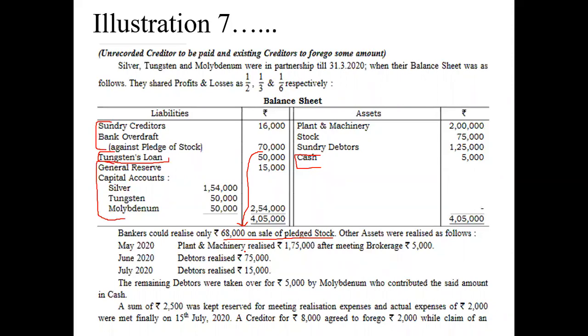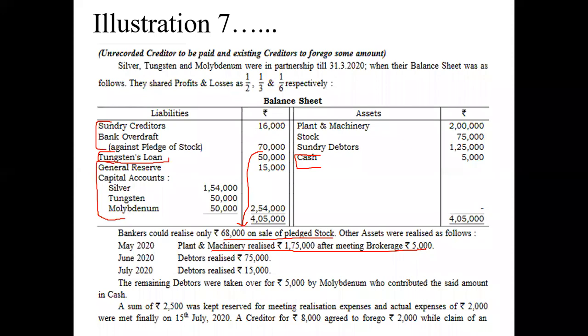On the other hand, the assets were realized as follows. We have a total of 3 realizations, plus a fourth one where Molly took over the remaining debtors. Let's see. Plant and machinery realized at rupees 1,75,000 after meeting brokerage charges. It means the total realization amount which the partnership got is 1,80,000. 5,000 is already paid as brokerage. So net we got 1,75,000, because here it is written very clearly: plant and machinery realized 1,75,000 after meeting brokerage.